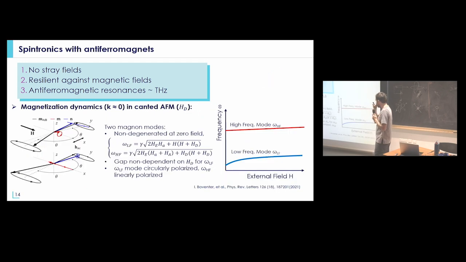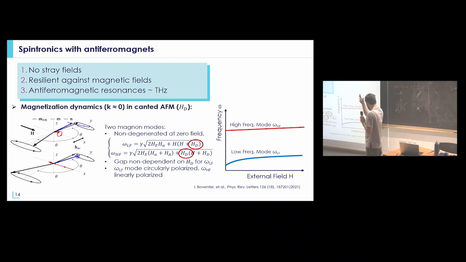The last case that I was not discussing until now is, let's say, a mix of the two previous ones. It's the case of canted antiferromagnets, where you also lift the degeneracy of the magnon modes, but one mode has a circular polarization and one mode is linearly polarized. This is due to the presence of the DMI field that is present here, so you have a small canting between the two sublattices.